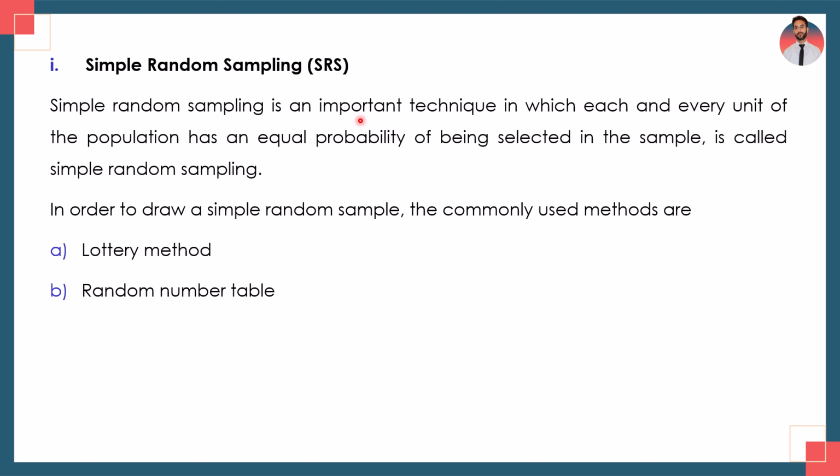Simple random sampling is an important technique in which each and every unit of the population has an equal probability of being selected in the sample. Each and every unit has an equal chance of being selected in the sample in simple random sampling. In order to draw a simple random sample, the commonly used methods are the lottery method and the random number table. So these are the two techniques which can be used to select the sample in simple random sampling. This is the brief introduction about simple random sampling.